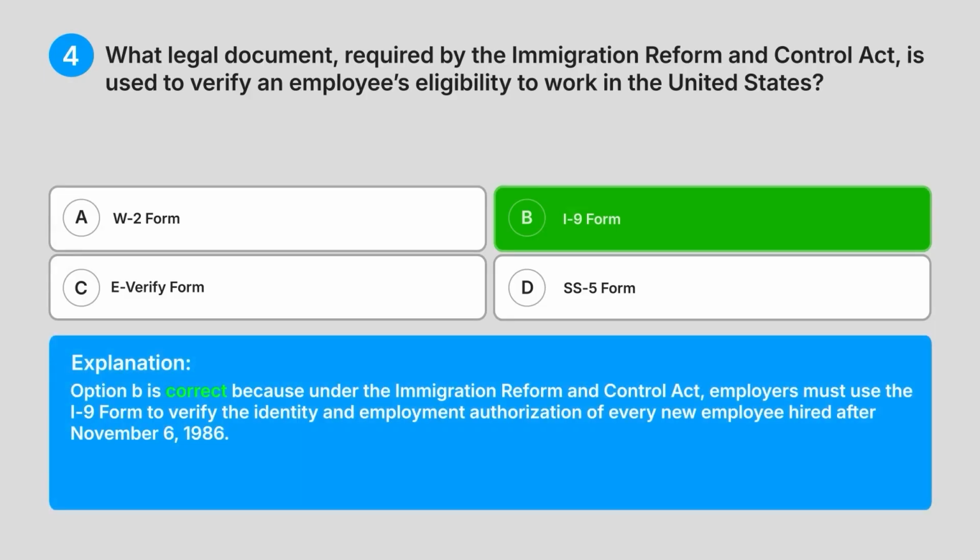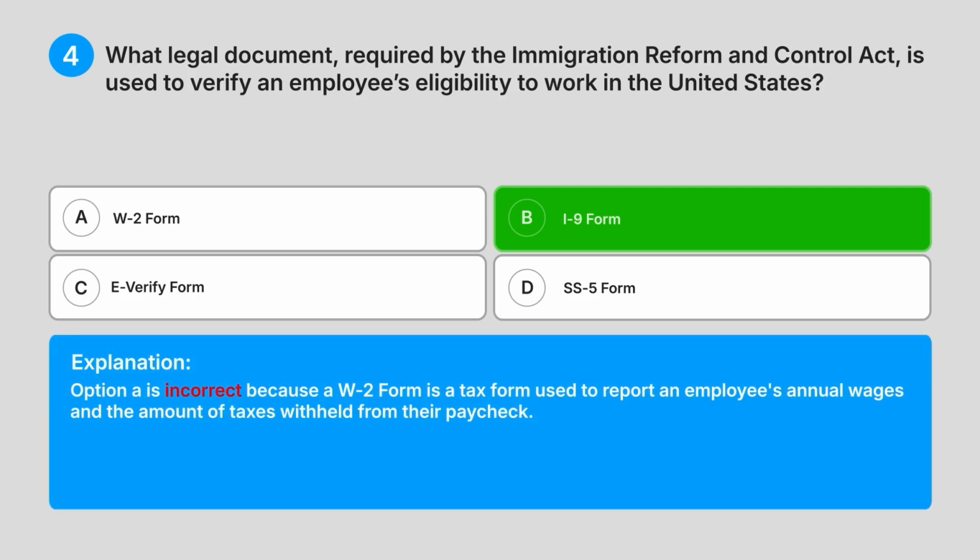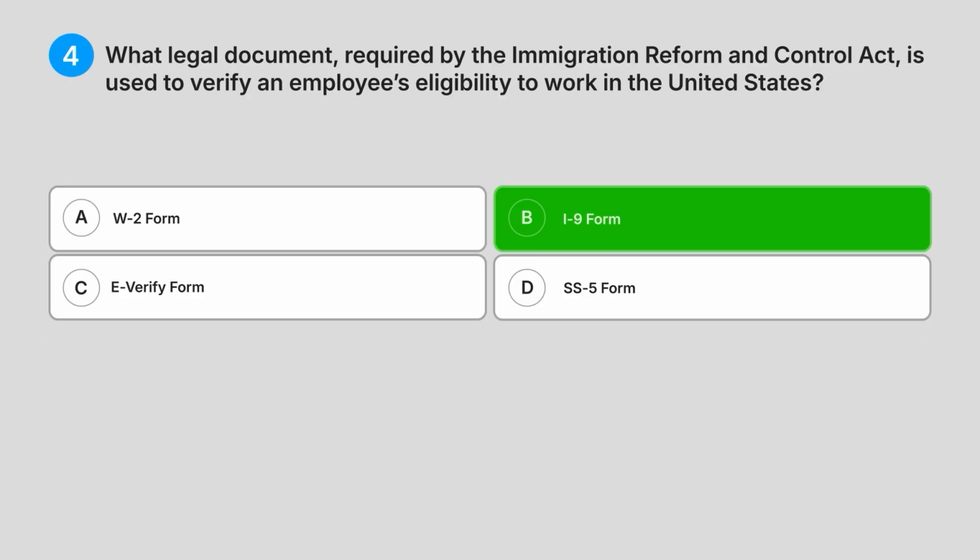Explanation: option B is correct because under the Immigration Reform and Control Act, employers must use the I-9 form to verify the identity and employment authorization of every new employee hired after November 6, 1986. Option A is incorrect because a W-2 form is a tax form used to report an employee's annual wages and the amount of taxes withheld from their paycheck.